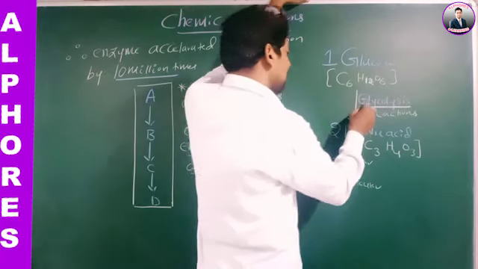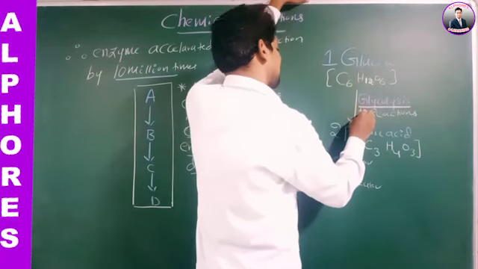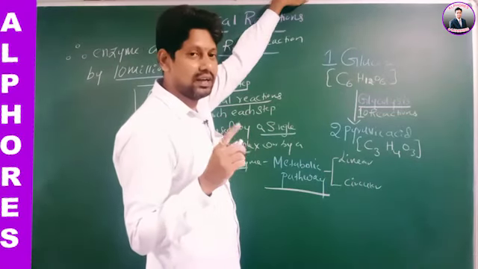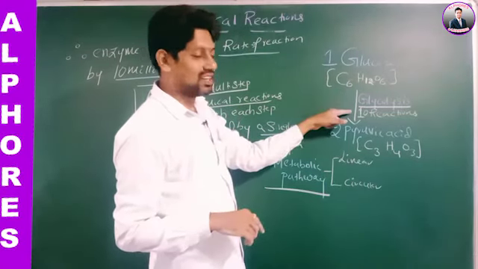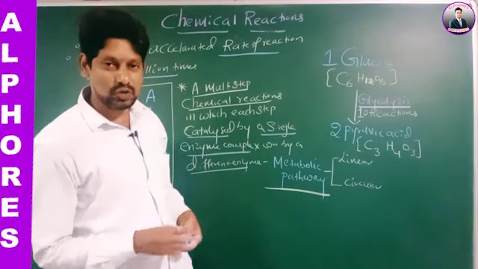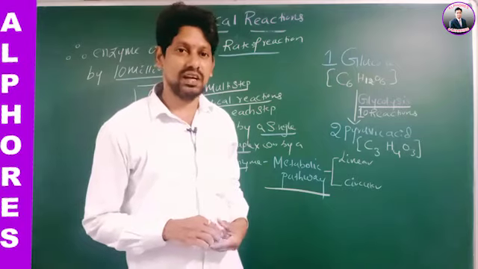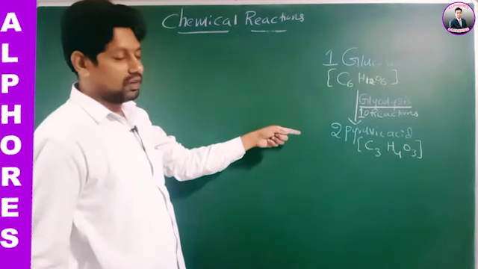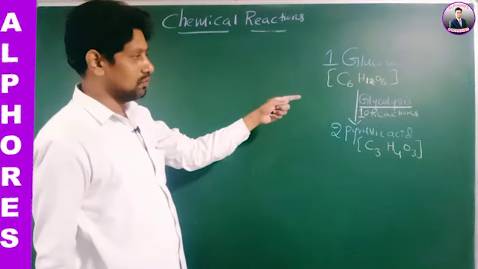Each and every reaction is catalyzed by a different enzyme. The 10 reactions in glycolysis are catalyzed by 10 different enzymes. One glucose molecule is converted into two molecules of pyruvic acid by glycolysis.